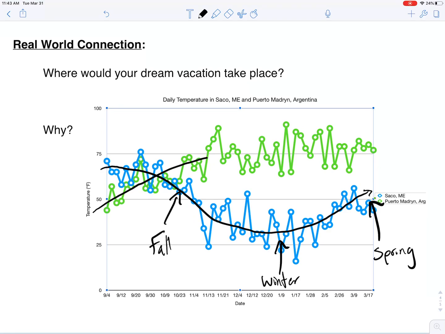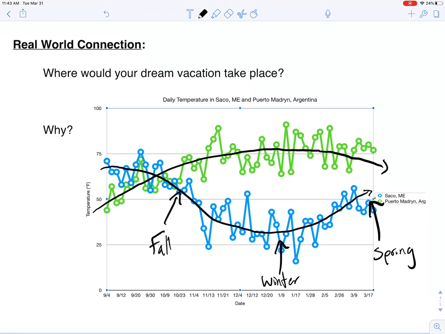If we look here, we started the year as temperatures were warming in Puerto Madryn. It's maybe been a little more gradual, maybe a little less drastic seasons in Puerto Madryn. But what we're seeing as we left was it is cooling off. They're entering late summer, early fall in Puerto Madryn right now, and they're officially in fall now, and the temperatures are cooling in the southern hemisphere while it's warming up here. So just really neat stuff to think about.